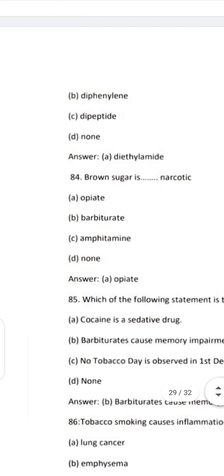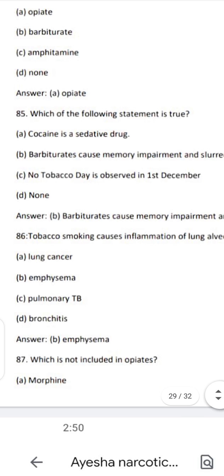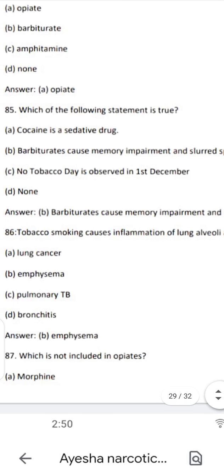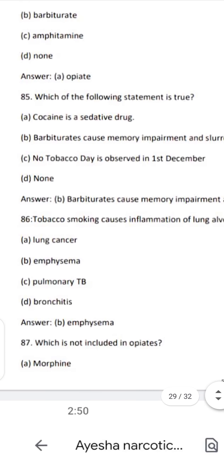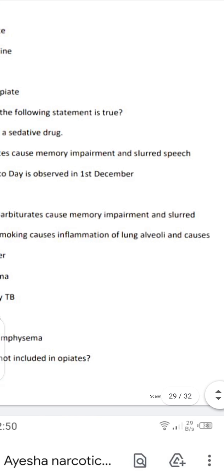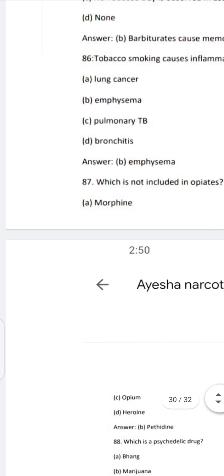Brown sugar is a narcotic of opiate. Which of the following statements is true? Barbiturates cause memory impairment and slurred speech. Tobacco smoking causes inflammation of lungs and alveoli and causes emphysema. Which is not included in the opiates? Morphine.